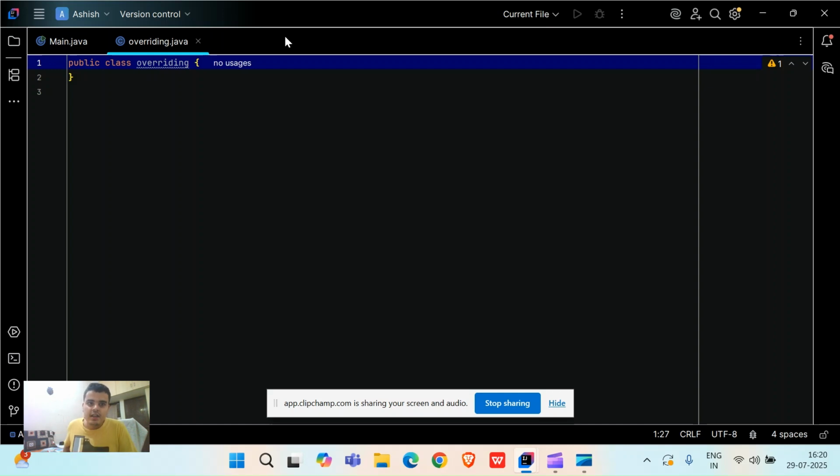During compilation, the JVM checks which addition to show in the console window. That was the concept of method overloading. Now when it comes to method overriding, we will make child classes.